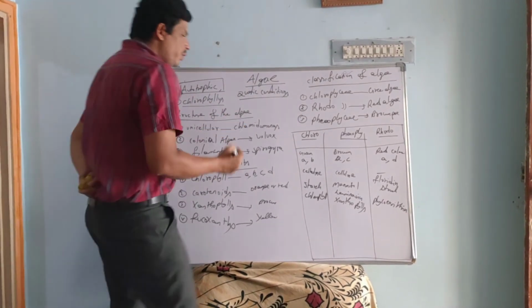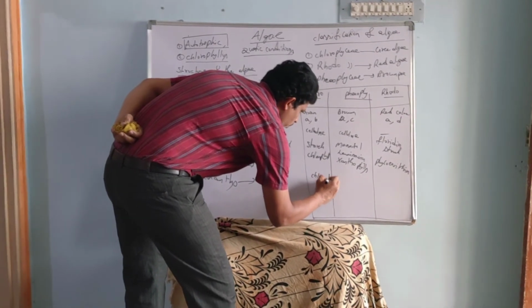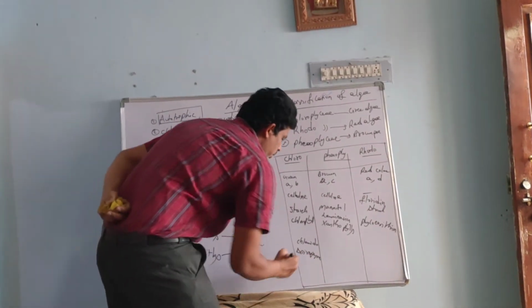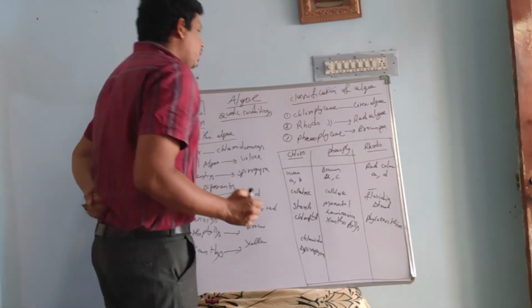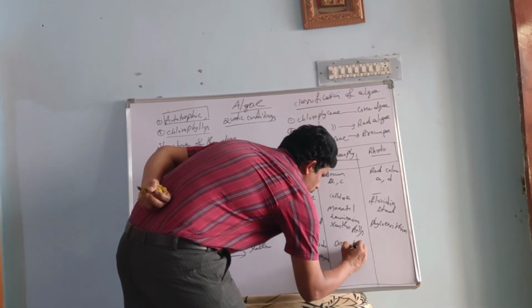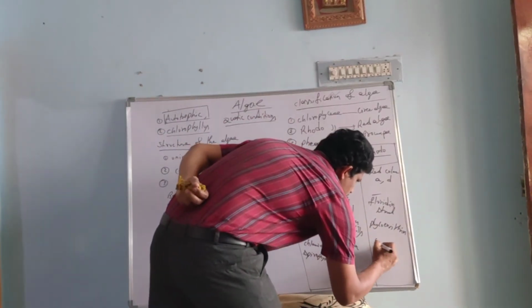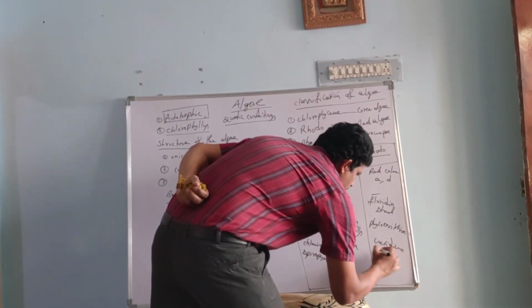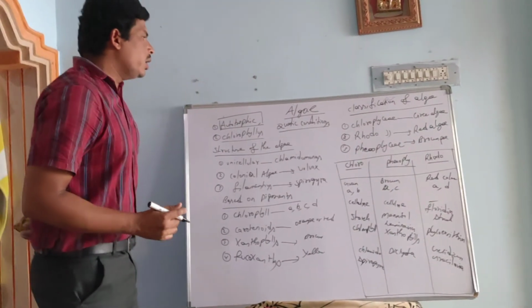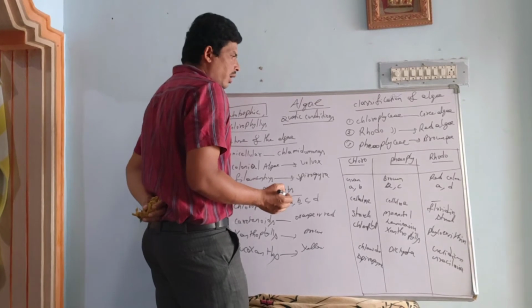And coming to the Chlorophyceae examples, Chlamydomonas, Spirogyra. Coming to the Phaeophyceae example, Dictyota is a better example. And Rhodophyceae examples, Gelidium, Gracilaria. Okay, these are the examples of Chlorophyceae, Phaeophyceae, and Rhodophyceae.